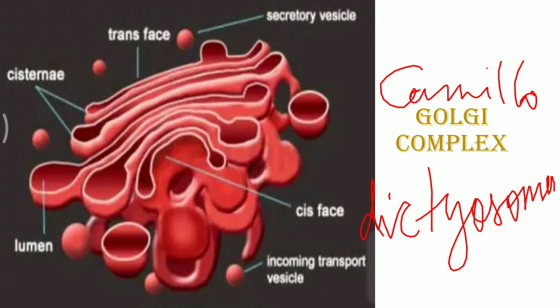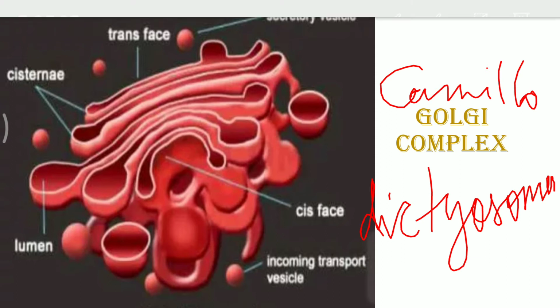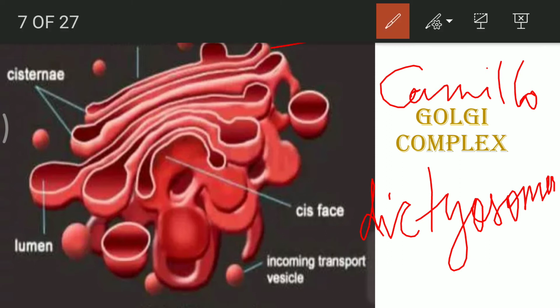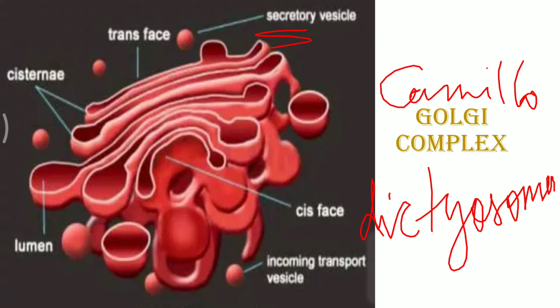You can see the secretory vesicle is written over there. Here there is a site of secretory vesicle. So this secretory vesicle has the completely modified and packaged, fully formed hormone or protein or any substance which has to be excreted out.